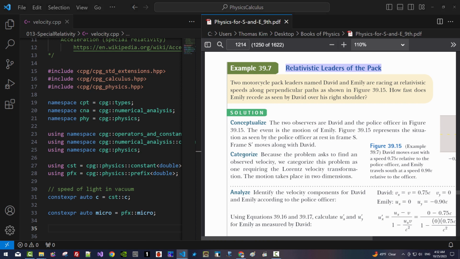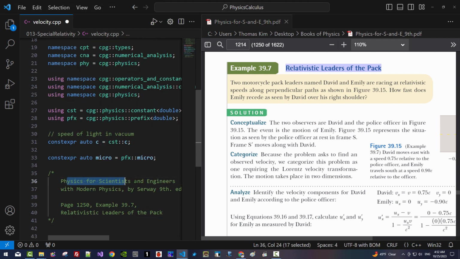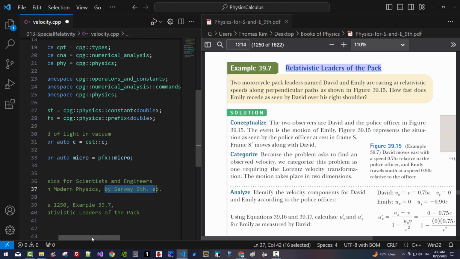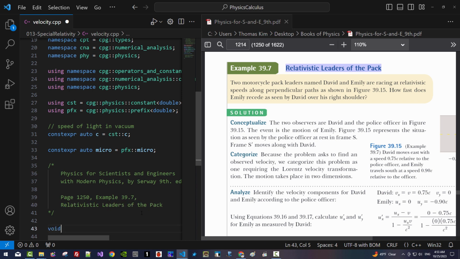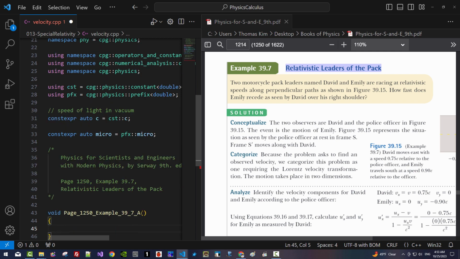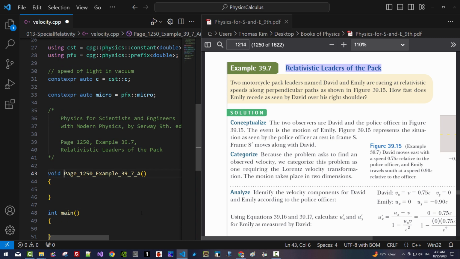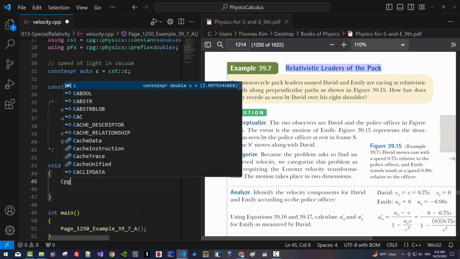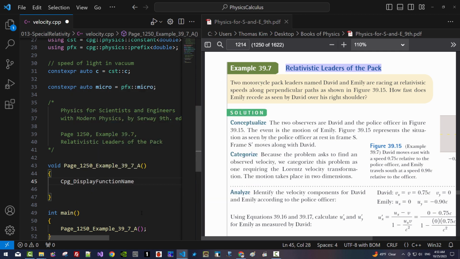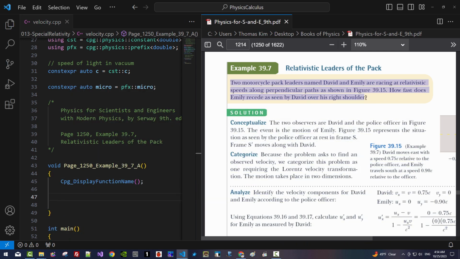I would copy and paste Physics for Scientists and Engineers with Modern Physics by Serway, 9th edition, example 39.7, relativistic leaders of the pack. Void, page 1250, example 39.7a. Into main, copy the function name, paste it in function main. CPG display function name. Now I will read this example.